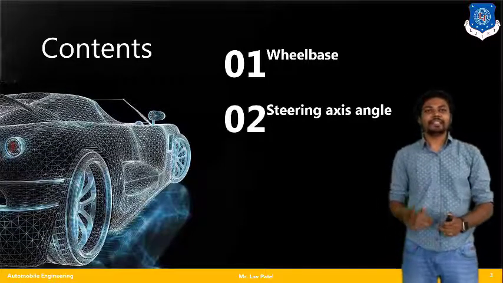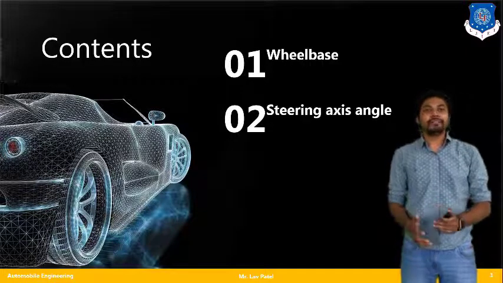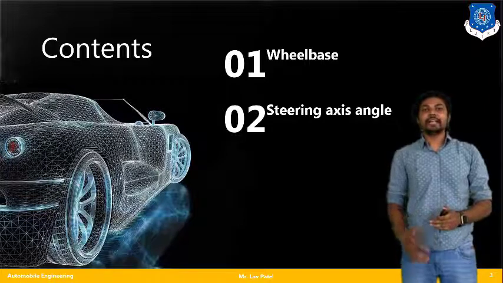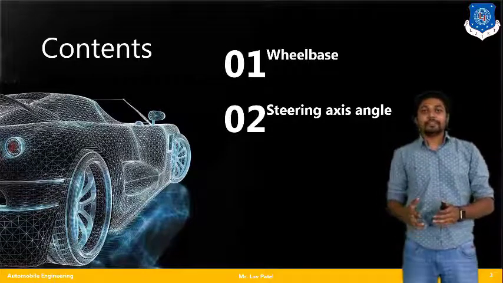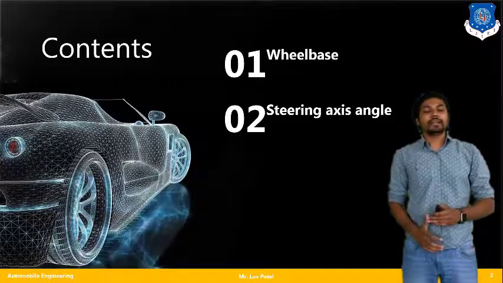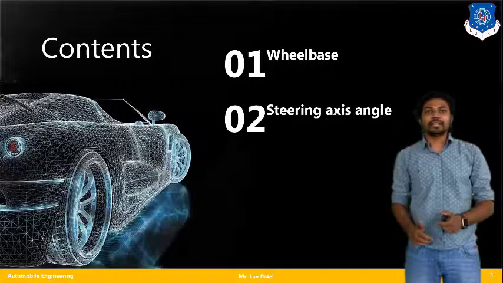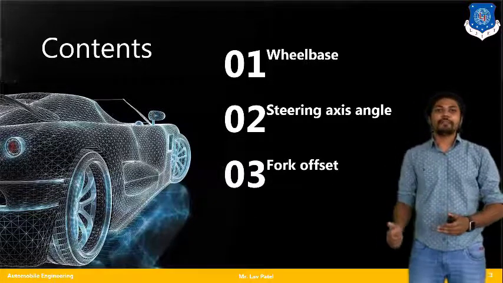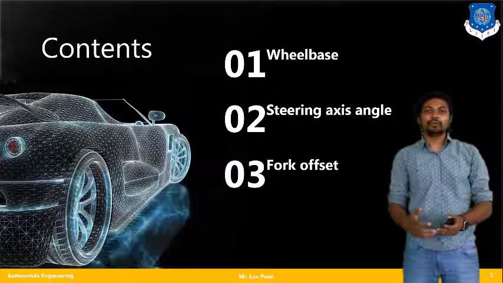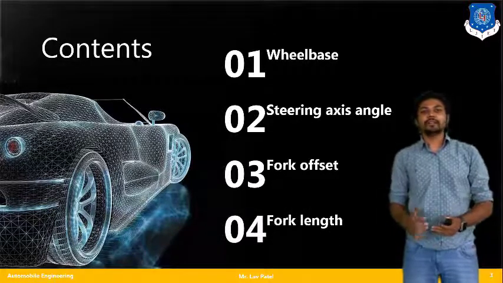Second one is the steering axis angle. For that we need to learn the definition of the steering axis angle, and by changing such an angle, how the parameter reacts in the driving condition that we have to check or measure. Third one is the fork offset. It is one kind of parameter that we have to look at. And the fourth one is the length of the fork.